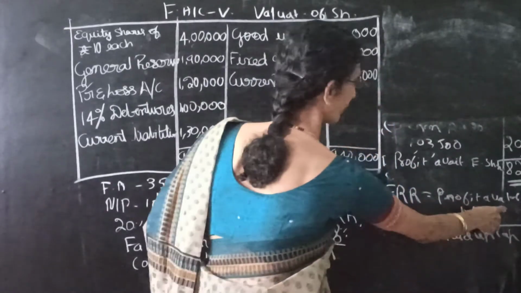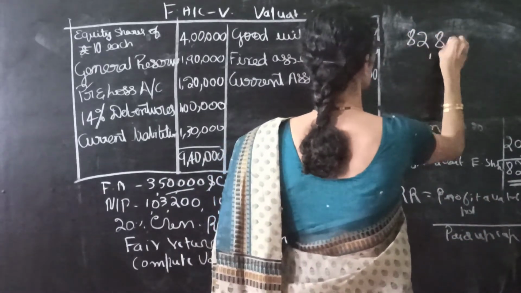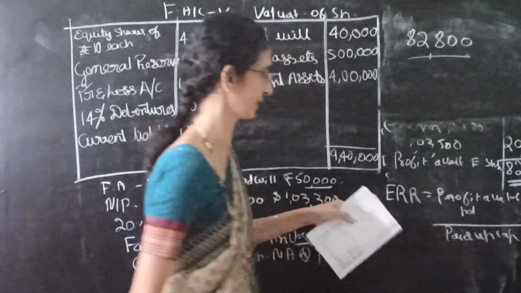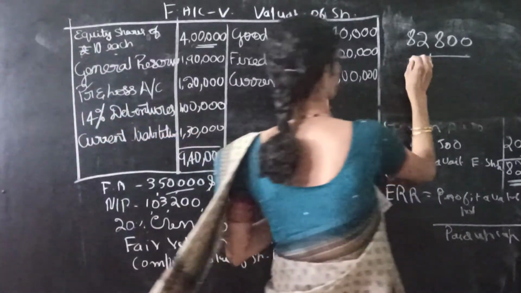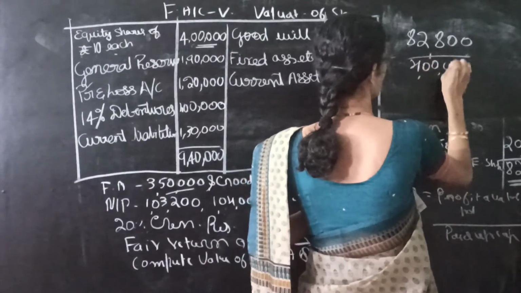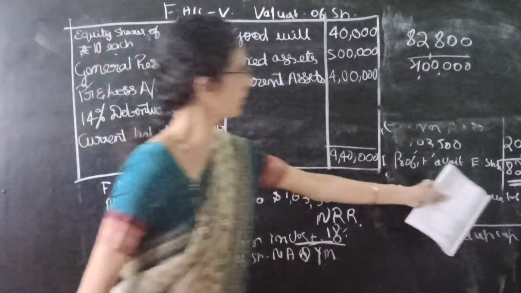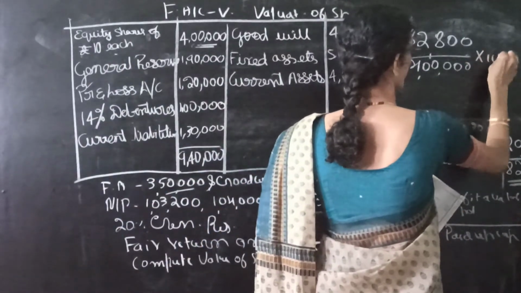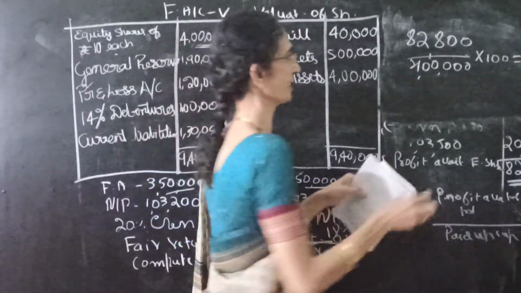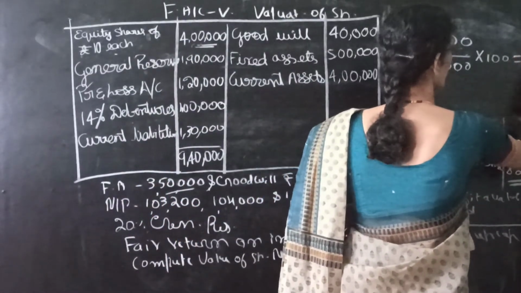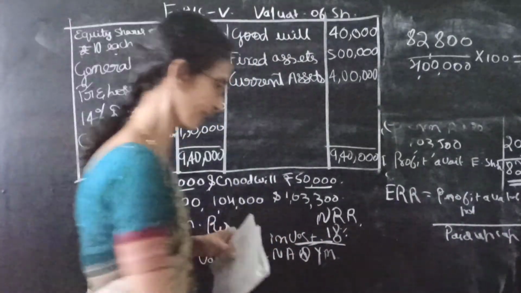So profit available to shareholders, it is already calculated in the first step. It is 82,800. Paid up capital, see the balance sheet, we get the paid up capital, it is 4 lakh into 100. So expected rate of return is 20 rupees 70 paisa. 20.7. So it is expected rate of return.